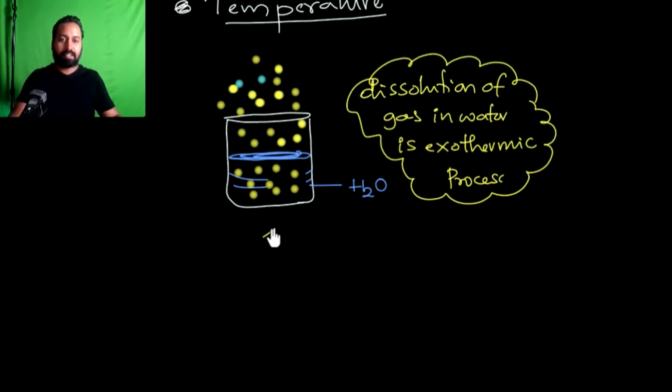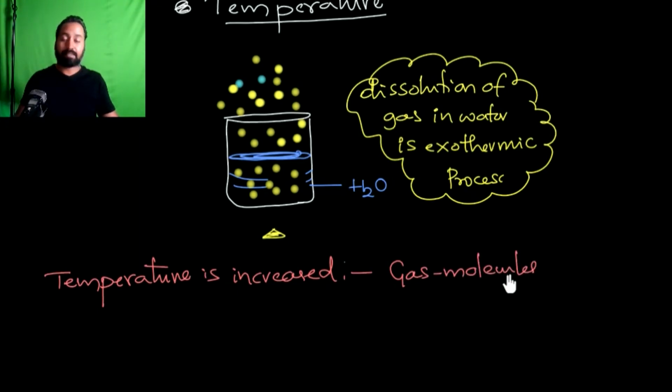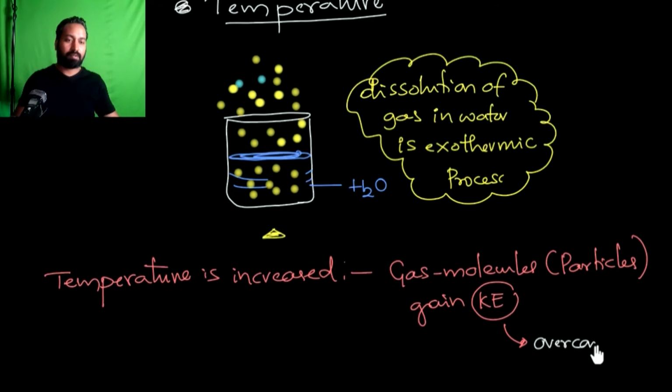When I heat this, heating leads to the gaining of kinetic energy by the gas molecules. When the temperature is increased, something happens with the gas molecules. That is, the gas particles gain kinetic energy, and due to that they move randomly in all directions, and due to this kinetic energy they overcome the force of attraction.